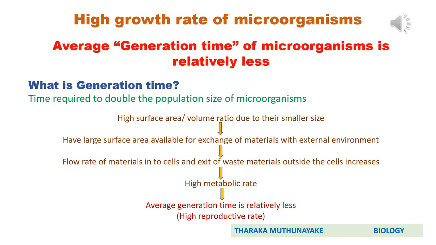That means due to the high surface area to volume ratio, the flow of materials into cells and the exit of waste materials increases, which results in a high metabolic rate. Due to the high metabolic rate, they have a high growth rate and also a high reproduction rate. High reproduction rate means the generation time is less. Remember that if organisms have a high reproduction rate, generation time is less. That means they require very little time to double the size of their populations.